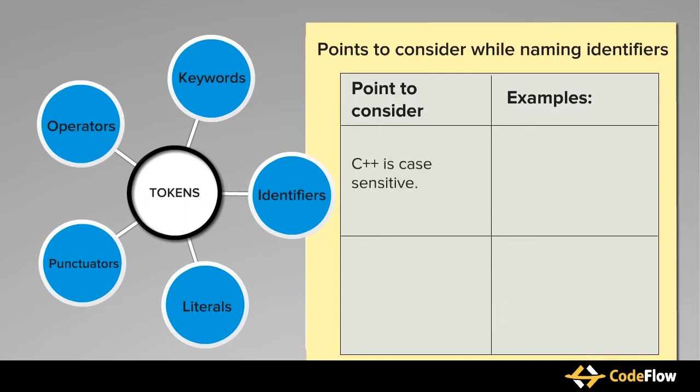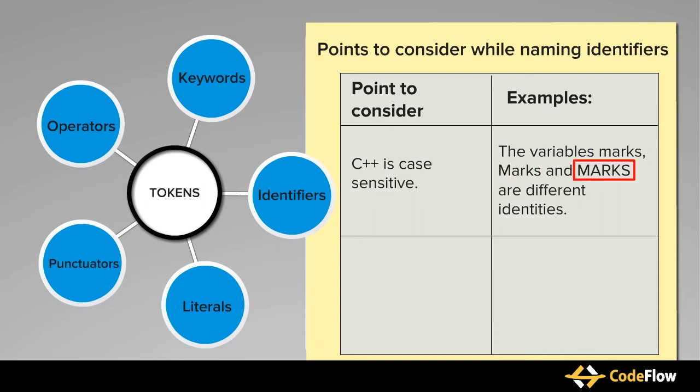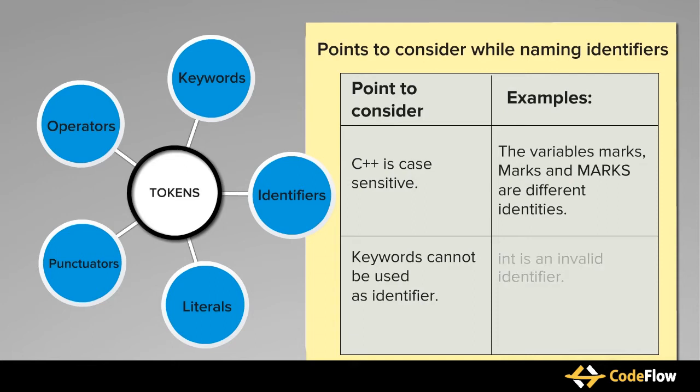C++ is case sensitive. Hence the variables marks and Marks are treated as different identifiers. Keywords cannot be used as identifiers as the keywords are declared by the C++ language and have predefined meaning. For example, int is an invalid identifier as it is a keyword.